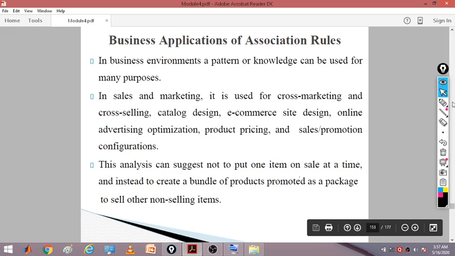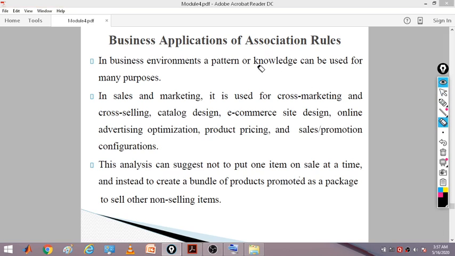In business applications, we are using association rule mining. In a business environment, the patterns or knowledge can be used for many purposes. In sales and marketing, we use it in cross marketing, cross selling, catalog design, e-commerce site design, online advertising optimization, product pricing, and sales or promotion. In all these places we use association rule mining, recognizing useful patterns and taking decisions.